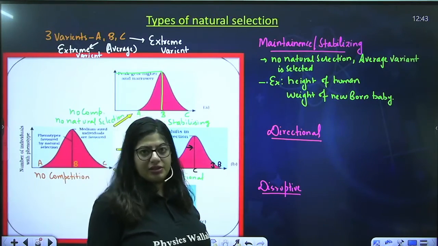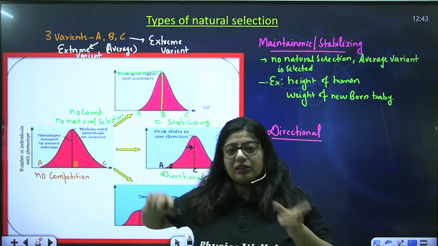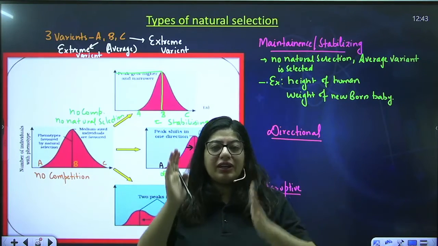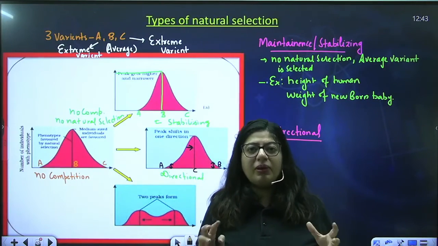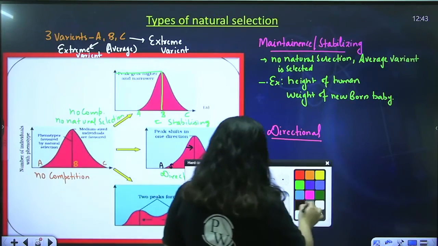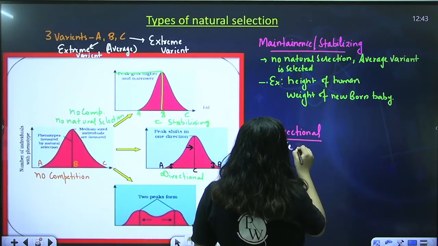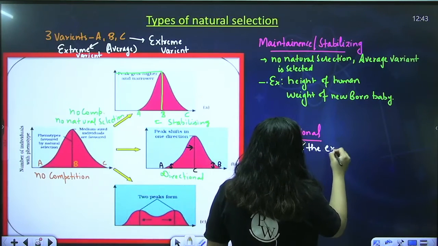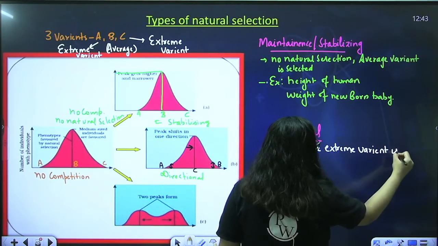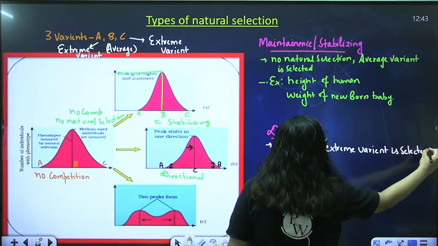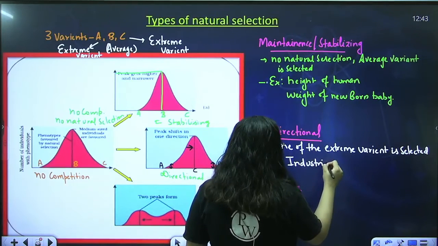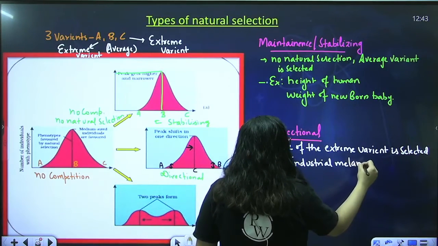Like industrial melanism. In industrial melanism, either the moth was grey color, which was selected, or it was black color. There was no in-between average character of the moth. There was no mid-range moth. Either A or C character was selected. So in the directional, one of the extreme variants is selected, and you will see the shifting of the graph. Alright, what's the example? The best example is industrial melanism. Also, a very good example is antibiotic resistant bacteria.